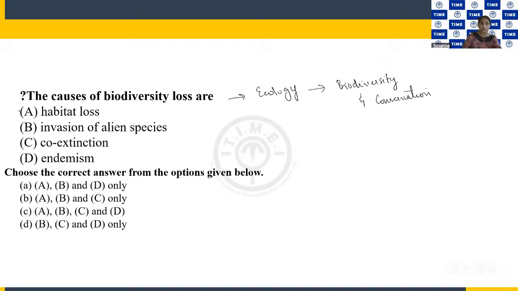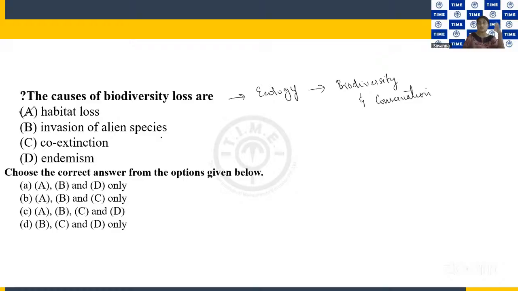So habitat loss is an option, right? A is the correct answer. Then we have invasion of alien species. An alien species is a species which does not belong to that particular area. The species is entering the area and it is invading the whole area.